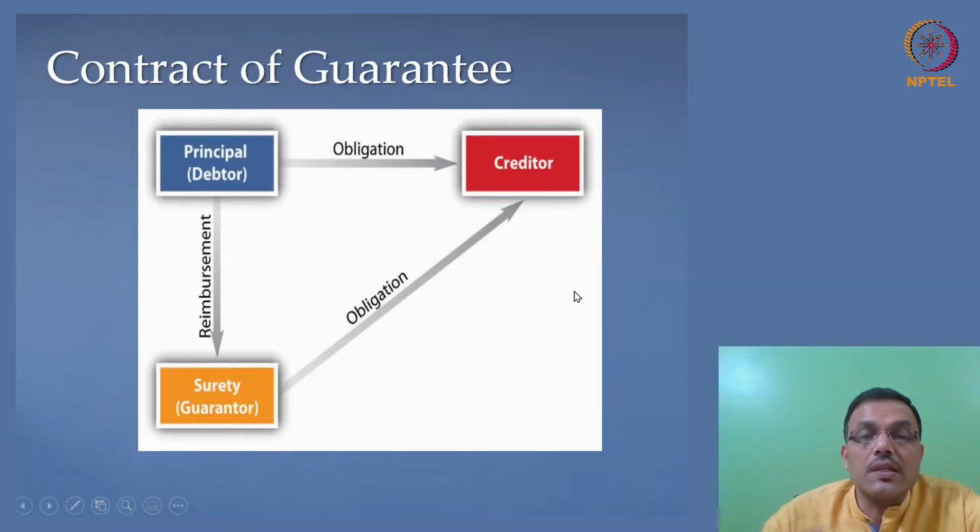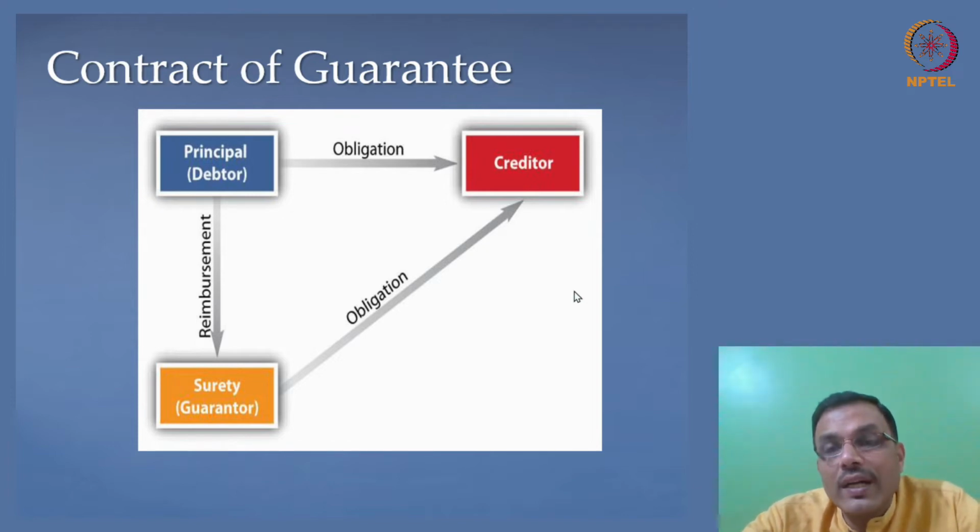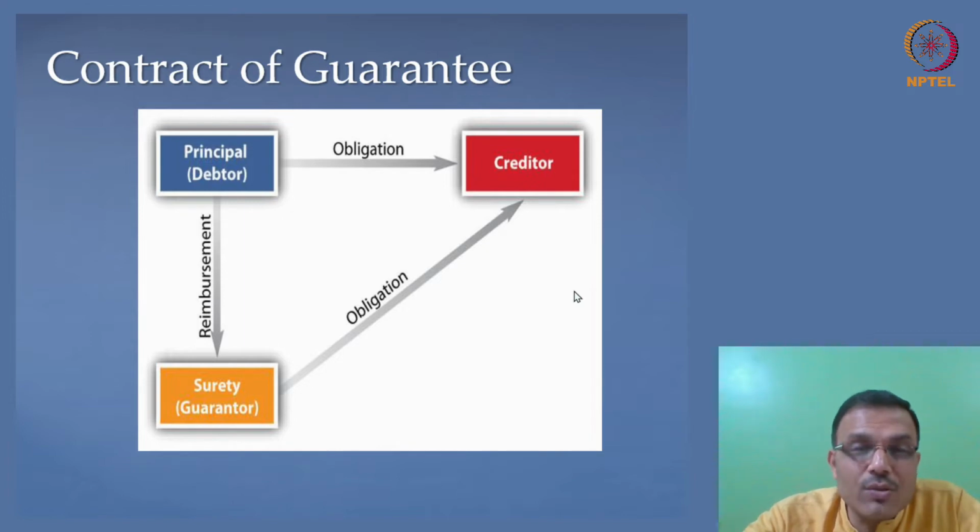And who are these three parties? You will notice that there is one debtor. Who is the debtor? He wants to take a debt, and he's a borrower. In the contract of guarantee, he's called the principal debtor. We'll come to why he's called principal debtor. But he's the primary person who is intending to take a loan, or he wants certain performance of an obligation. He goes to a creditor who is willing to give credit, usually a bank or a financial institution.